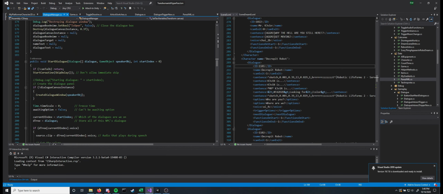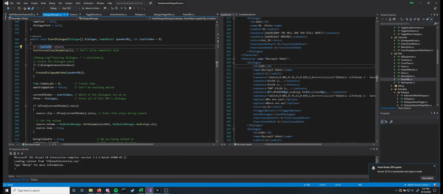How does this work? What happens when you want to start a dialogue? You have an array of dialogues, because rarely is a single dialogue by itself. You have the speaker object, which is necessary for determining where the dialogue window needs to be created, because it's created in world space. And you have the start index, so in this array, which dialogue is actually the starting one, because we don't always want to start on the first one. It's not always a linear progression, given that we have dialogue choices, and sometimes if you leave a dialogue, it'll set that index to something else if you return. We don't want things like a character introducing themselves every time you talk to them. That would be extremely annoying.